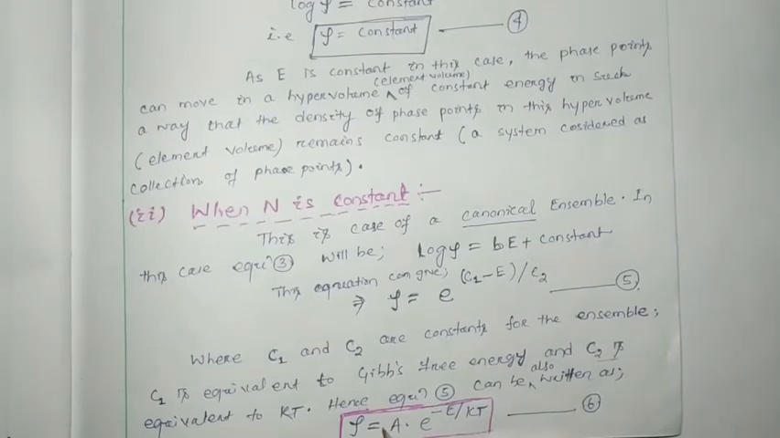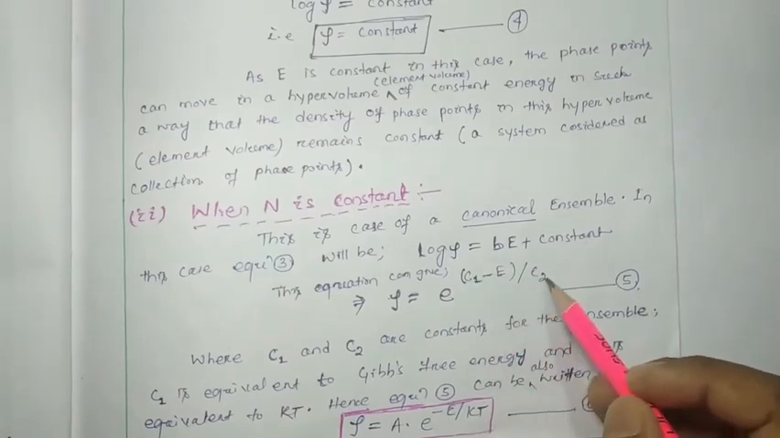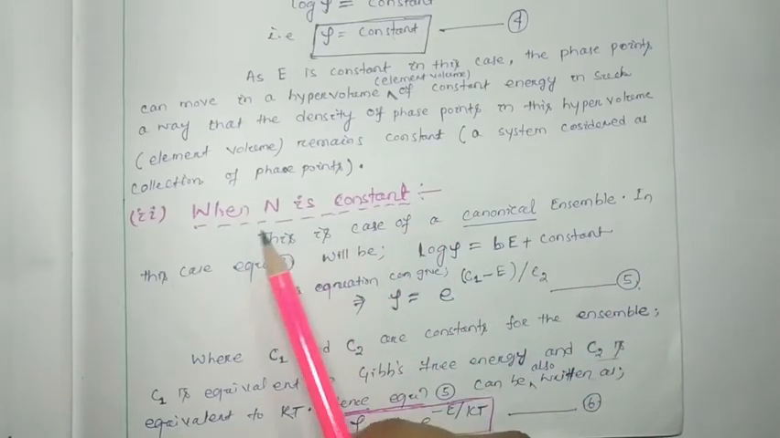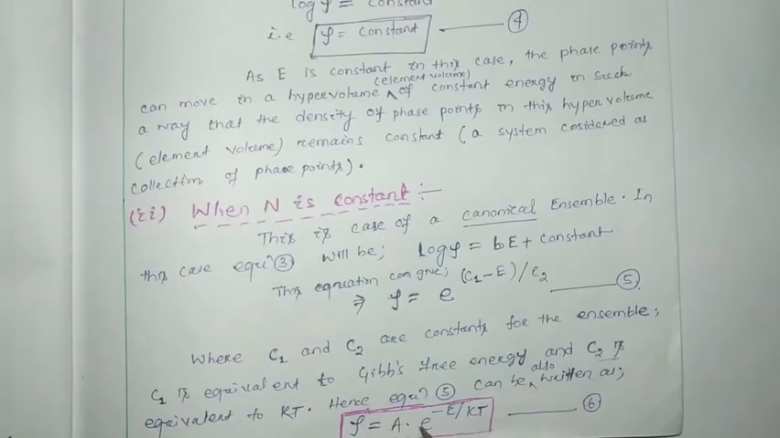So hence equation number 5 again can be written with C1 by C2 considered as another constant, let it be your A, and E by KT, as C2 is equivalent to KT. So equation number 5 can be written as probability density equal to A into e to the power minus E by KT. So for N constant, total number of particles constant, the probability density will be in the form of A e to the minus E by KT. Let it be your equation number 6.